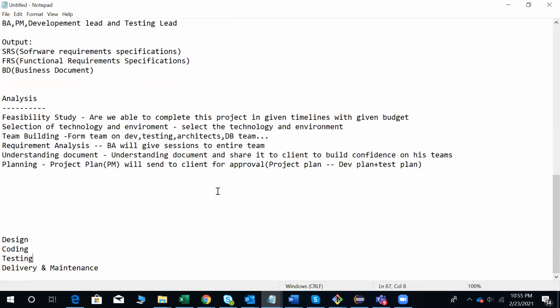The first 6-7 sessions will be the theoretical part. You just need to understand this entire process, so that if they ask any question in the interview, you are able to answer. If they ask you who will prepare the project plan, now you are able to answer, right? In the beginning, you are going to mention, for example, 3 to 4 years of experience. How the project will be started in your company, now you are able to explain, right? First the requirements phase, then analysis, design, coding, testing, delivery, and maintenance.